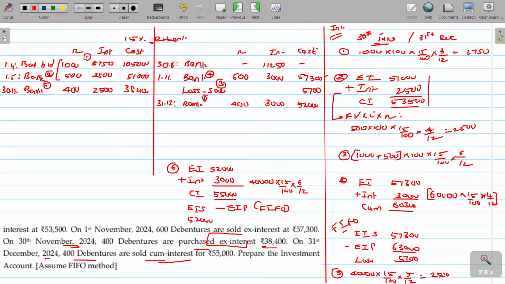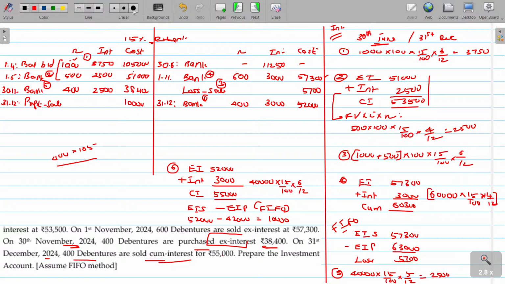Ex-interest purchase, FIFO method: out of 1,000 we already sold 600, another 400 will also be saleable from here only. 1,000 valued at 1,05,000 means one debenture is 105. So 400 into 105 is 42,000. Then how much will be your profit? 10,000 is your profit on sale. So profit on sale should be posted on the other side, 10,000.